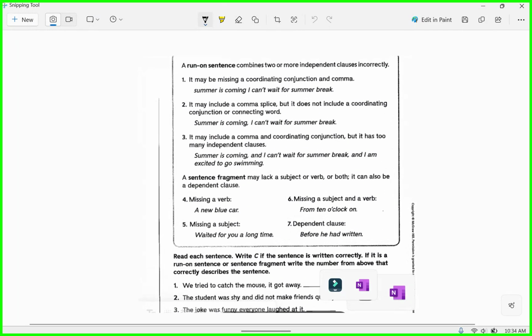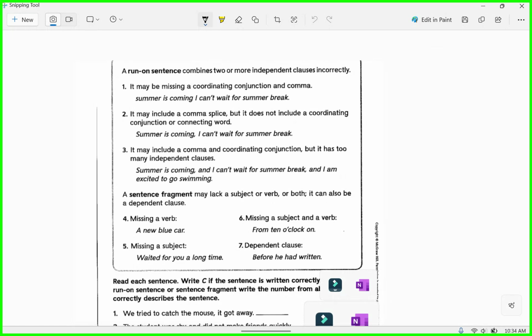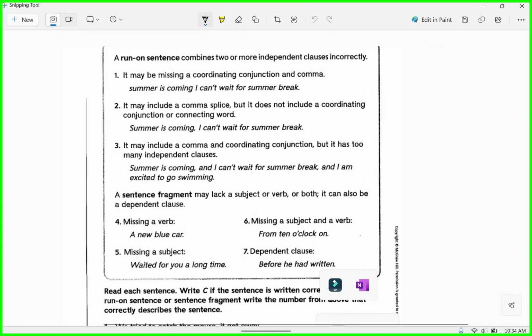Let's take a look. A run-on sentence combines two or more independent clauses incorrectly. Right. It may be missing a coordinating conjunction and a comma. Summer is coming. I can't wait for summer break. Summer is coming, comma, and I can't wait for summer break. But wouldn't that be a capital at the beginning there? How about this one? It may include a comma splice, but it does not include the coordinating conjunction. In other words, they used a comma in place of a period without the conjunction. Summer is coming, I can't wait for summer break. That doesn't work, right? You need that coordinating conjunction right there, right?